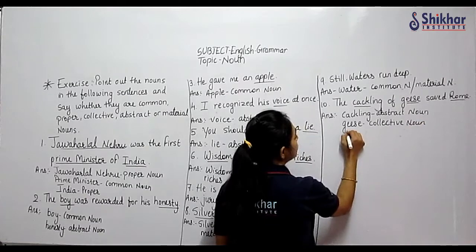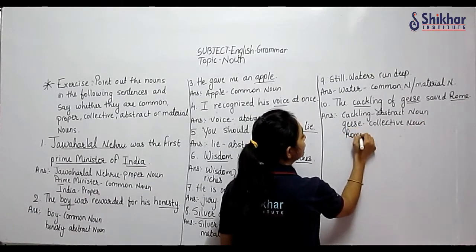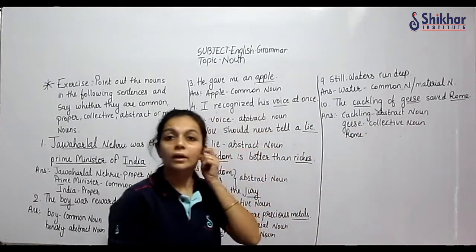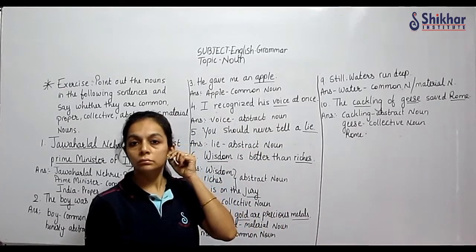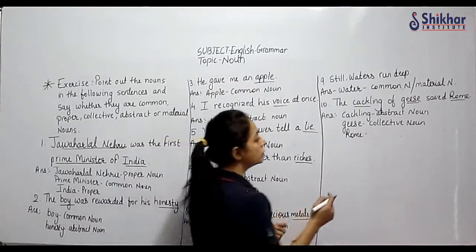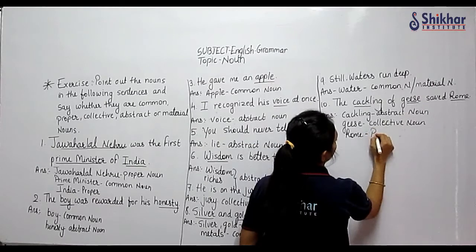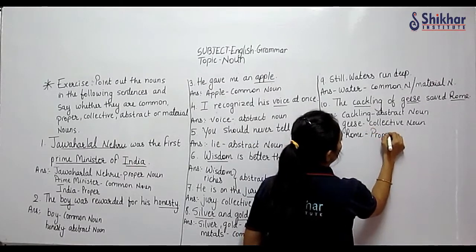And then you have Rome. So Rome is the name of a place. So all places cannot be Rome. Rome can be one only. So it's a proper noun. Name of a place.